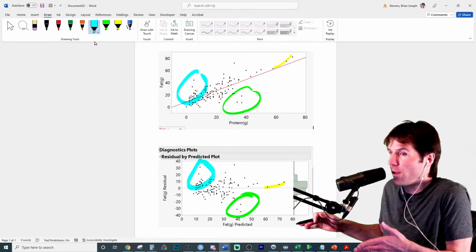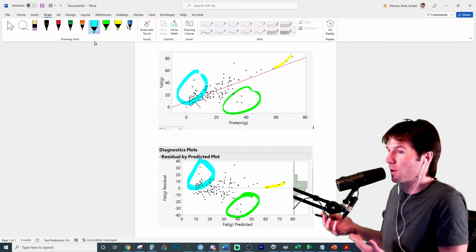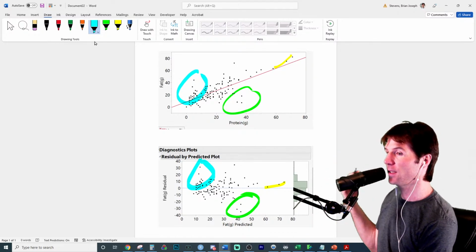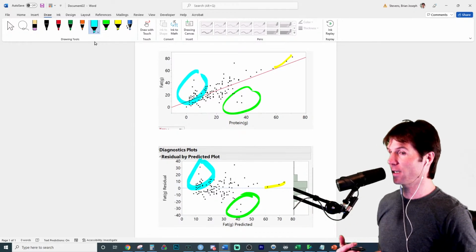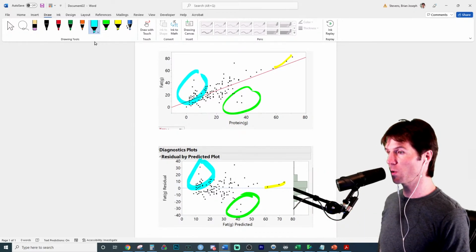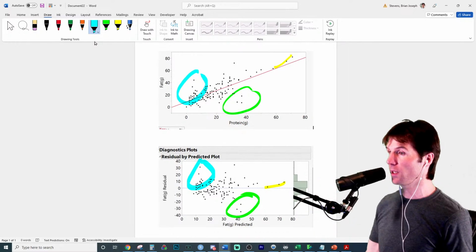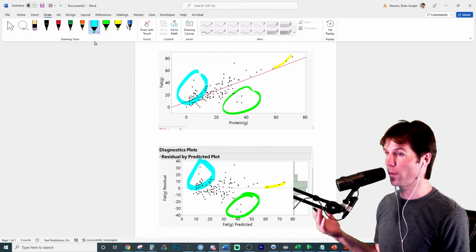You just take the line and you make it flat. Anything on the line has a residual of 0, because that's what it means to have a residual of 0: you're on the line. So it's the same exact pattern, it's just that the line is flat. Over on the side, it says residual to calculate how far away it is. Hopefully this brings a little more understanding that a residual plot just calculates and shows you every single residual from the plot.